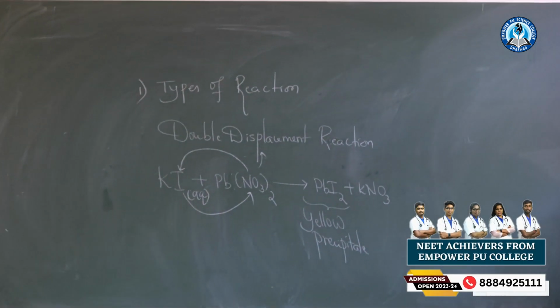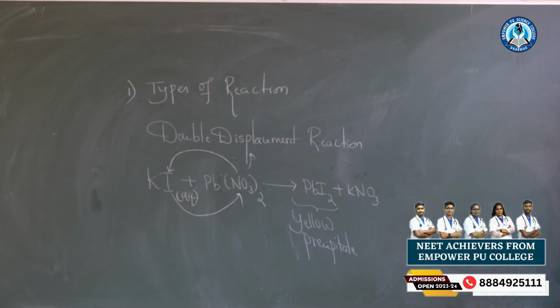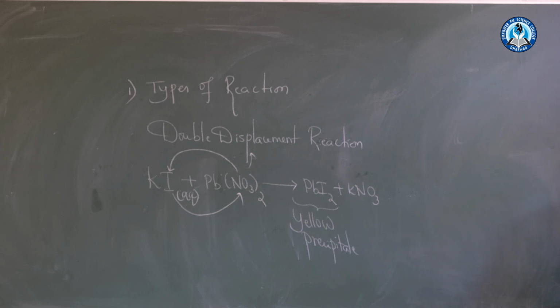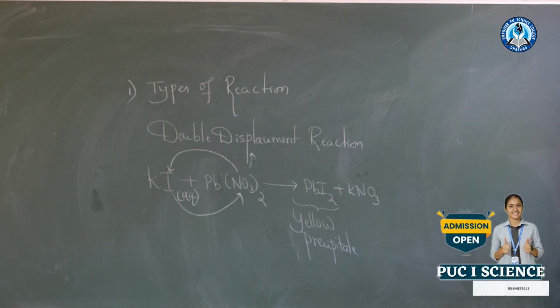I have made the potassium iodide solution already. Now I have to make the solution of lead nitrate. Come, let us make that. So you all know what the reaction is. The reaction is a precipitation reaction. The reaction is a double displacement reaction. Both must take place. Okay, let us see what happens.